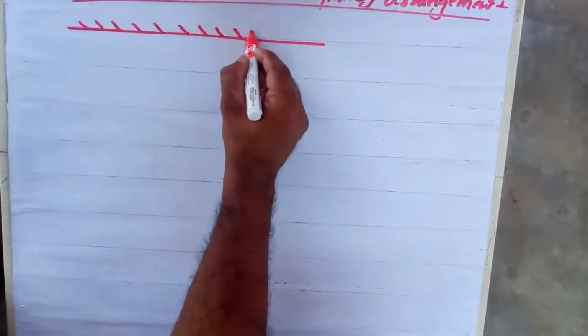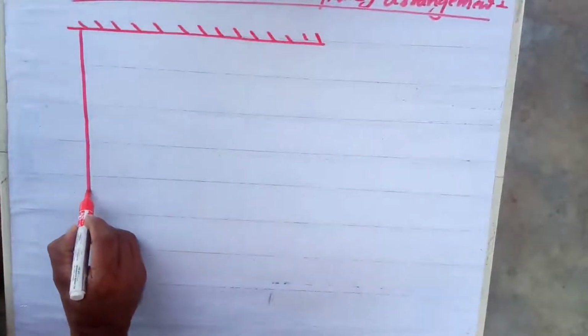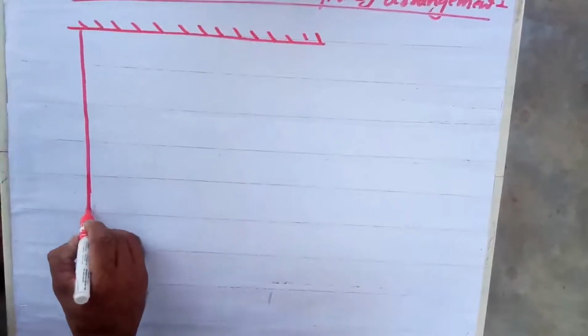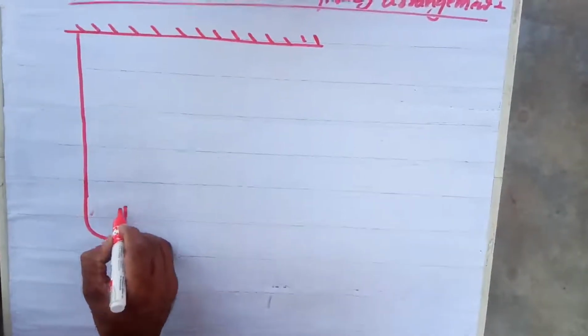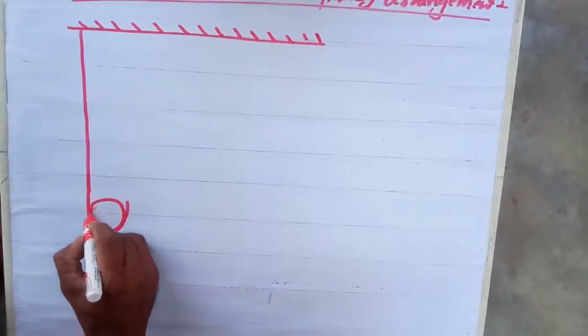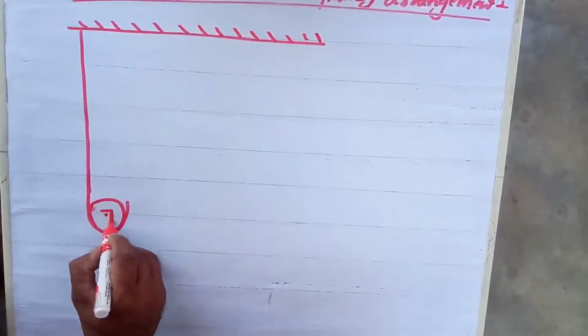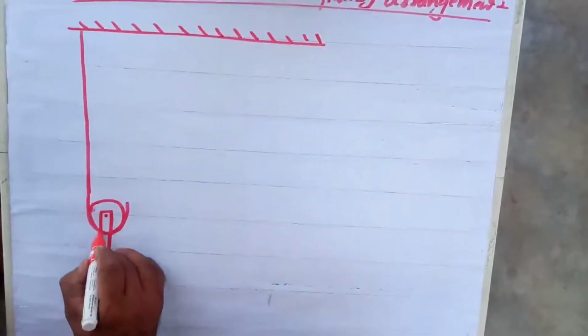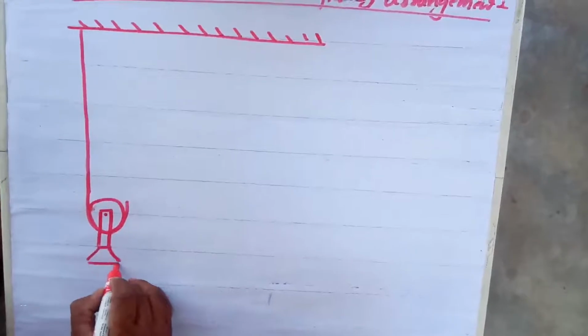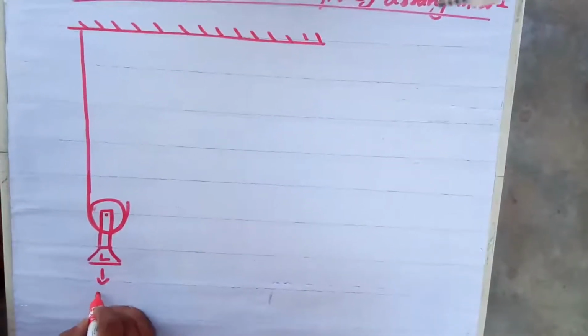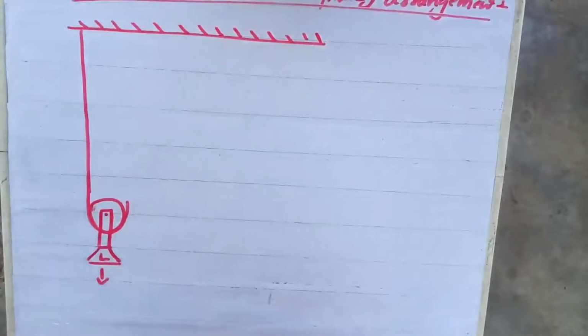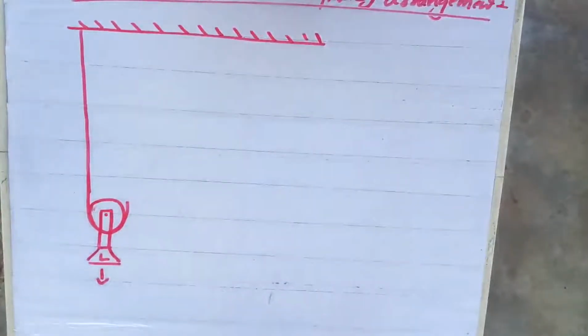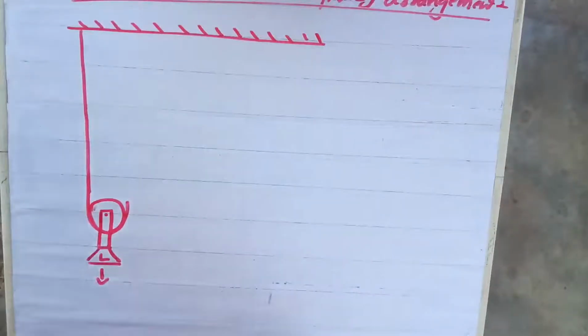Just see the arrangement. I am drawing the diagram. This is the rigid support. Here is a string gone straight. Here is a little down. Here is the pulley. This is the first movable pulley, which is carrying the load acting vertically downward. I hope I am clear to everybody. Okay. Now what will happen?